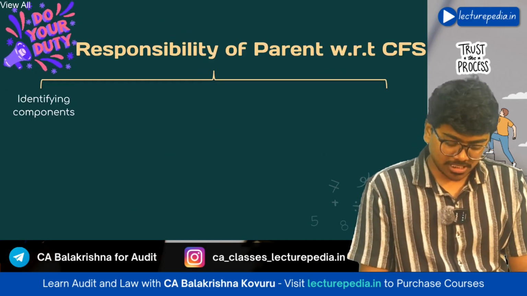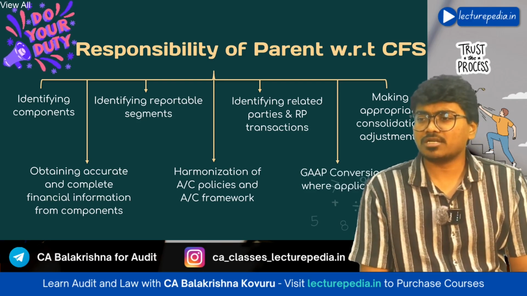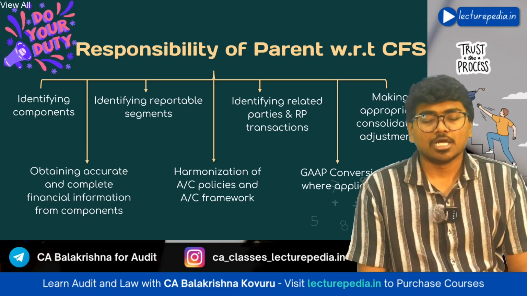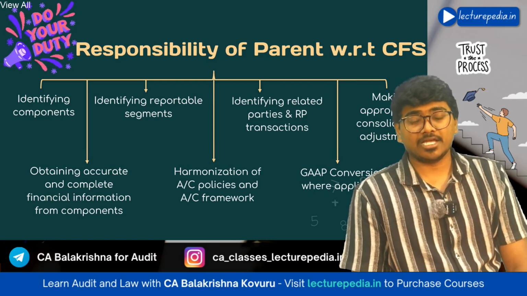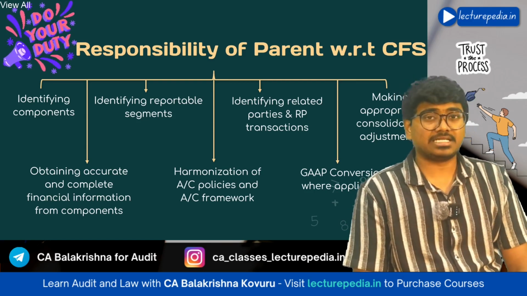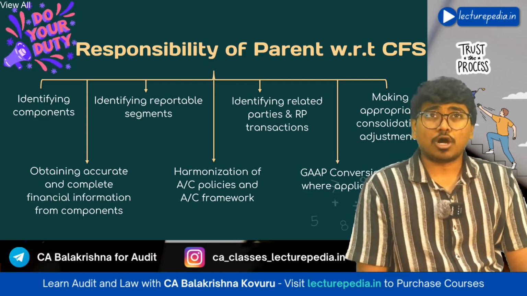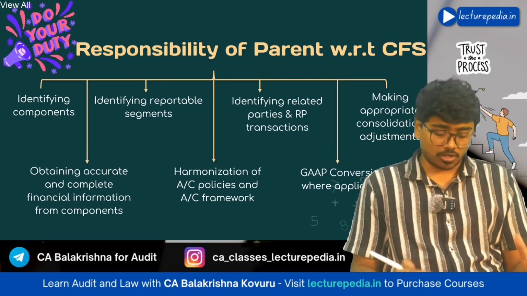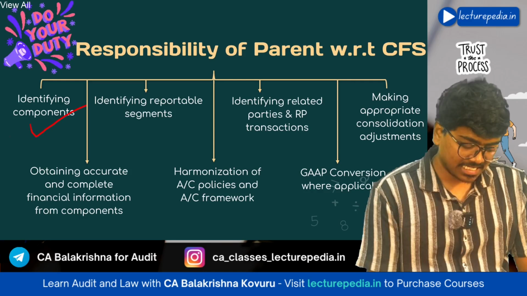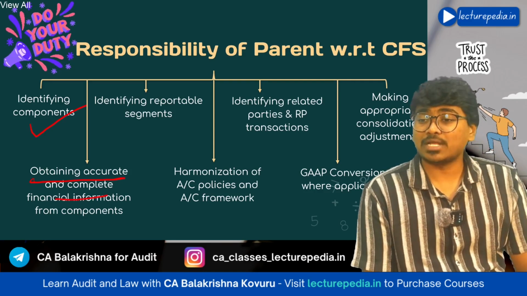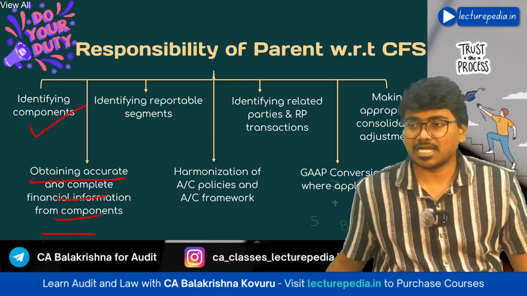Next, responsibility of the parent entity with respect to consolidated financial statements. For preparing consolidated financial statements, the parent entity should identify the components. It should list down all the components that it has: what subsidiaries, what associates, what joint ventures. It needs to identify all of them. After identifying the components, you need to obtain accurate and complete financial information from these components. You have to gather accurate information.